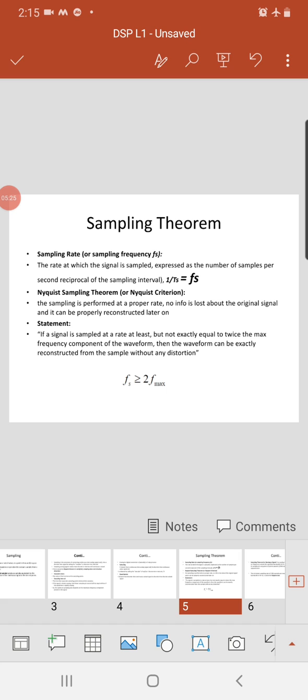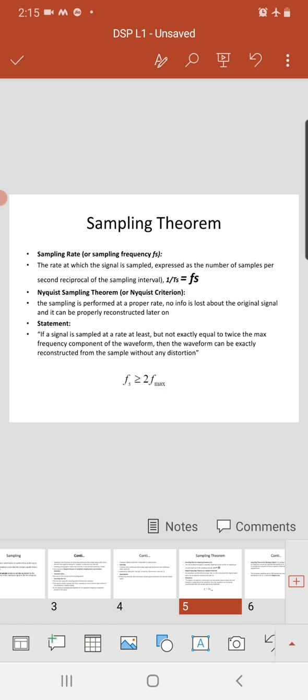So, the sampling can be done for functions varying in space, time, or any other dimensions, and results are obtained in two or more dimensions. The sampling frequency or the sampling rate, that is Fs, is the average number of samples obtained in 1 second, that is samples per second. So, frequency is equal to 1 by T.